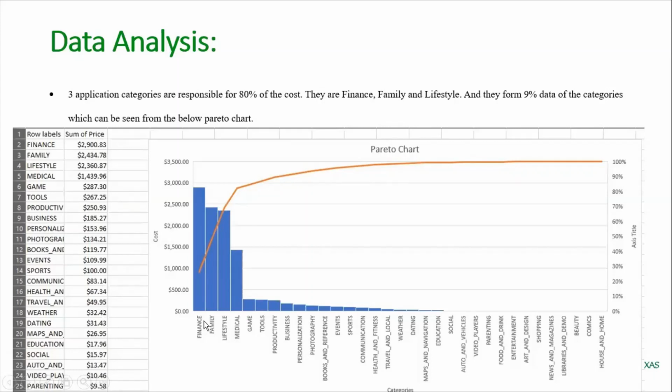So 3 categories, here we can see family, finance, and lifestyle. These 3 are responsible for 80% of the cost. So if you can see here, it's 80%. So these 3 make 80% of the cost of the data. So they are finance, family, and lifestyle, and they form 9% of the data categories, which can be seen from the below graph.